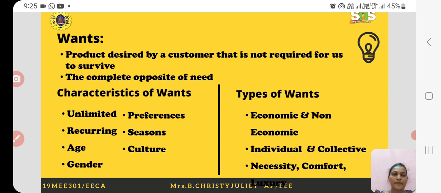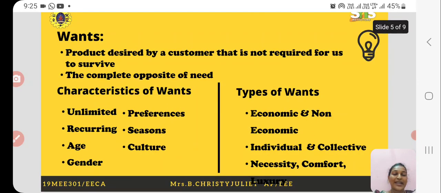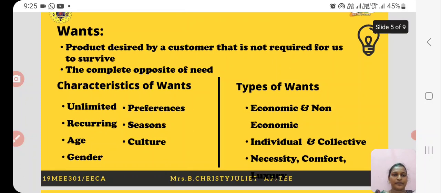For example, I want a car. I can live without a car, but I desire a car, which is a want. I want food to live, but I don't want a car to live. So that is the difference between a need and a want. So want is the complete opposite of need.